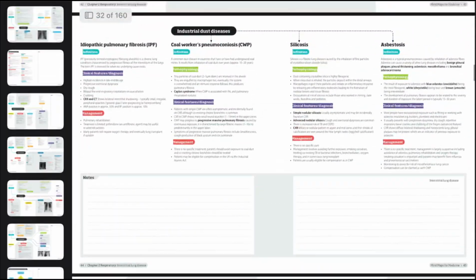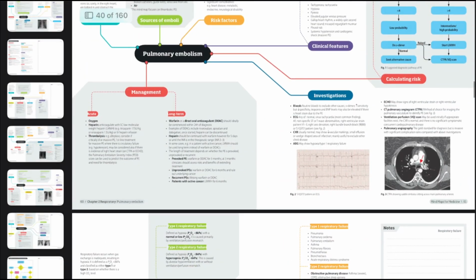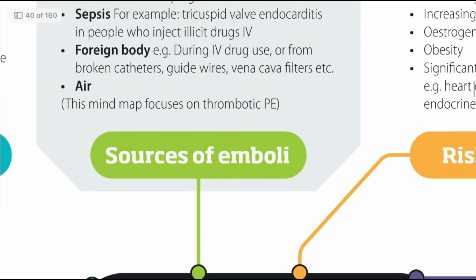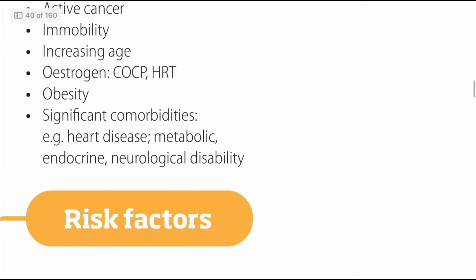Okay, so next you can see here. Next, air also can cause pulmonary embolism. We can see it in focused thrombotic embolism. When we are discussing that time, we can discuss this thing. Okay, so next, here we already covered risk factors.